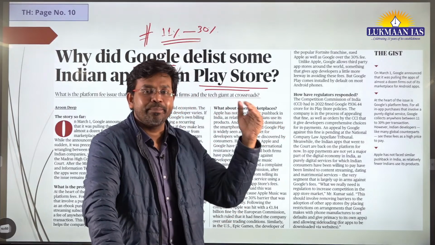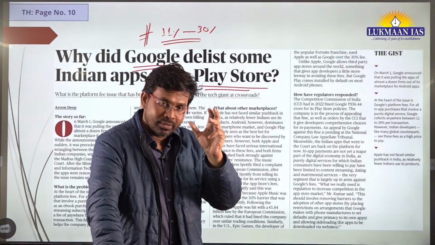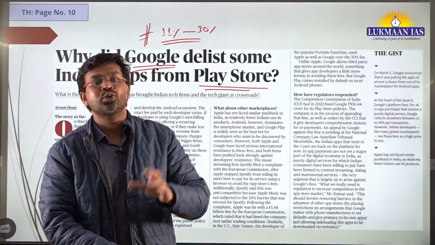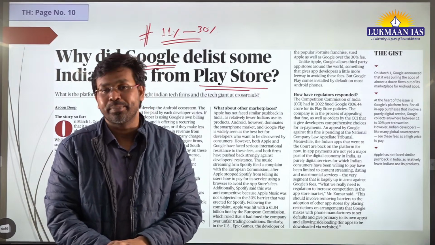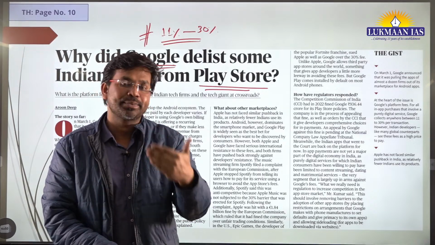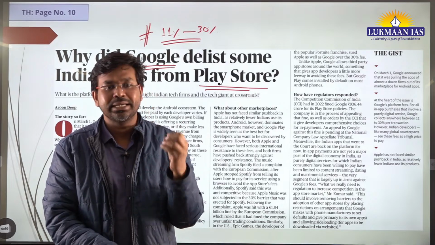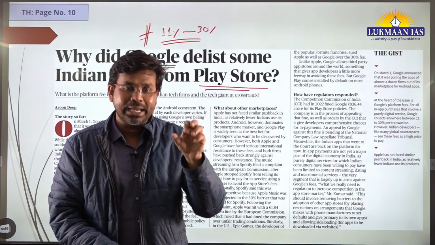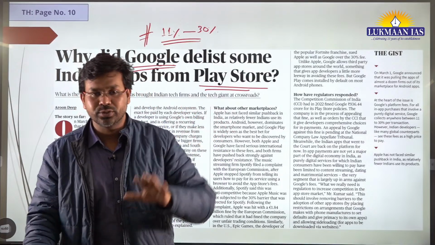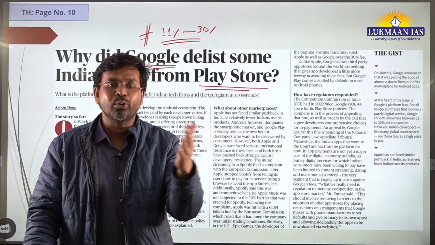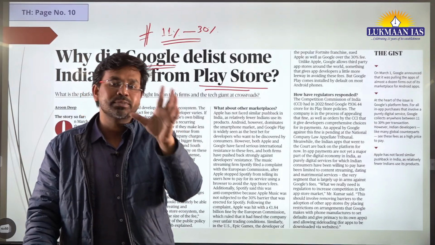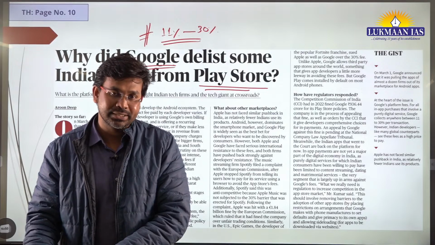Similar to the Play Store of Google, there is an app store of Apple. So Apple also maintains an app store, where different businesses can list their applications, and users can download their applications from there. The App Store also comes with an in-app purchases system.